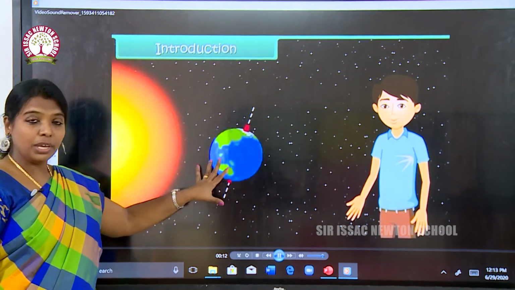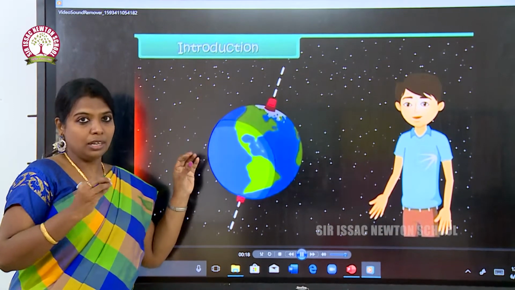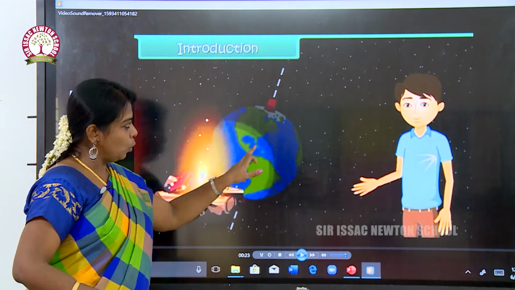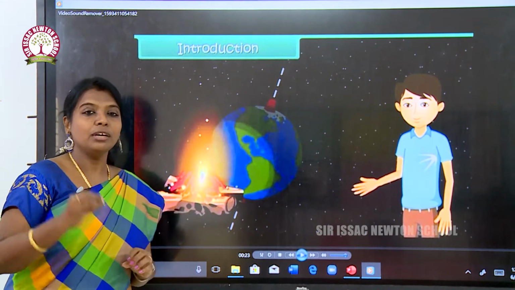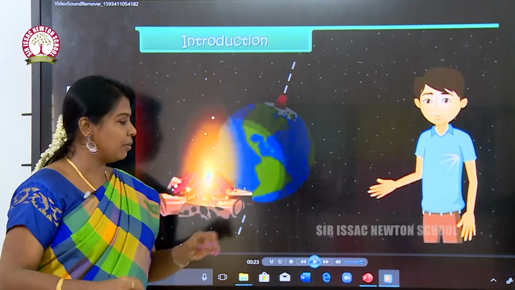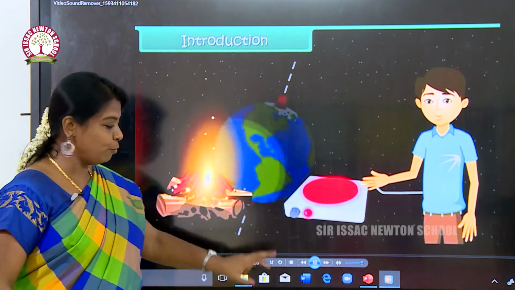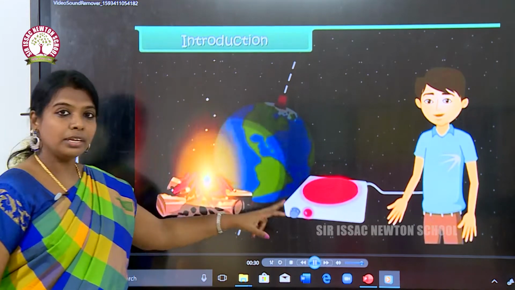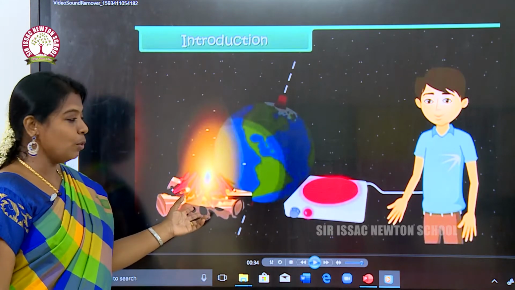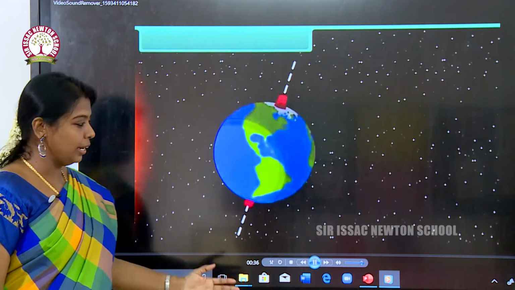With the sun only, we are getting heat energy for our earth, and this solar energy is very important for our survival. The globe has only this amount of energy from the sun, but that is enough for our survival. And let us see other modes of energies. Heat energy here, electric energy. So fire also gives us heat energy. This current also gives us electrical energy.